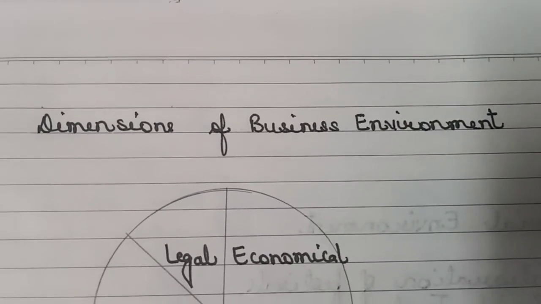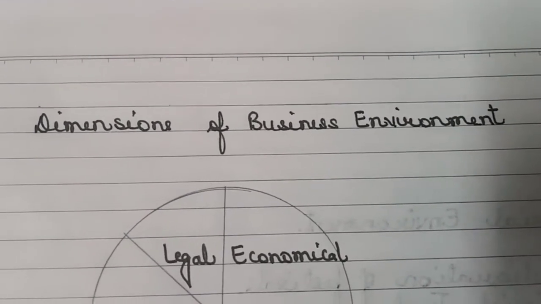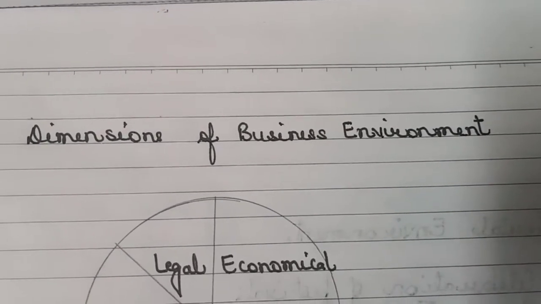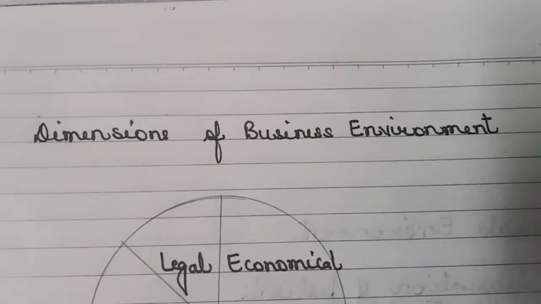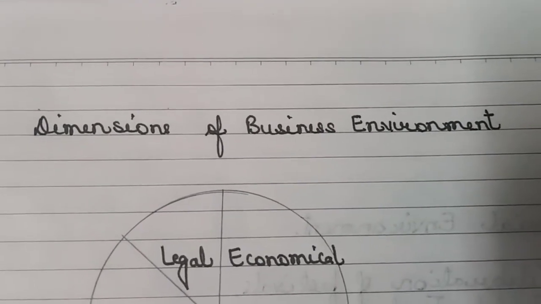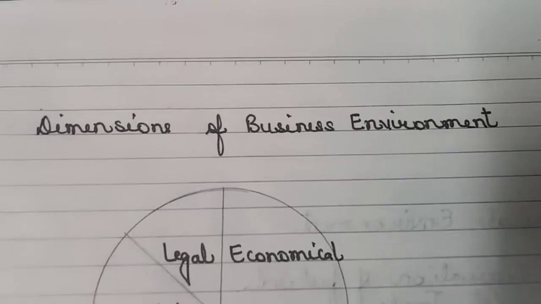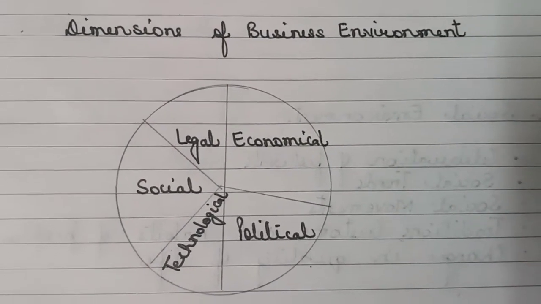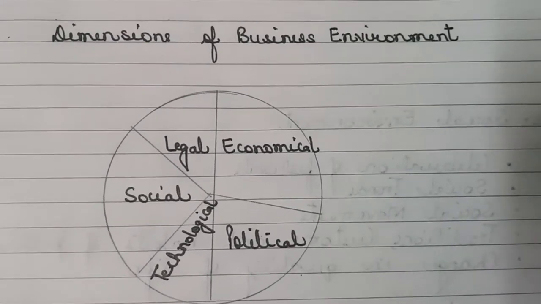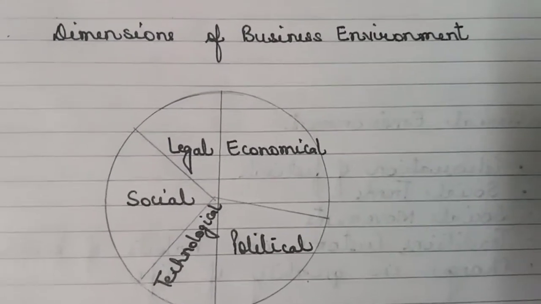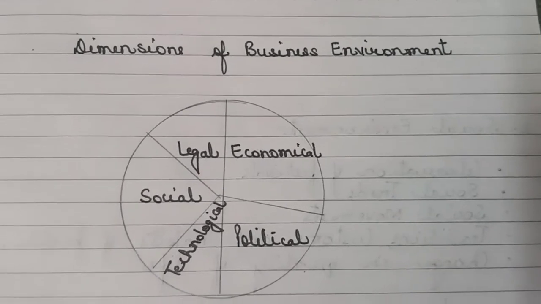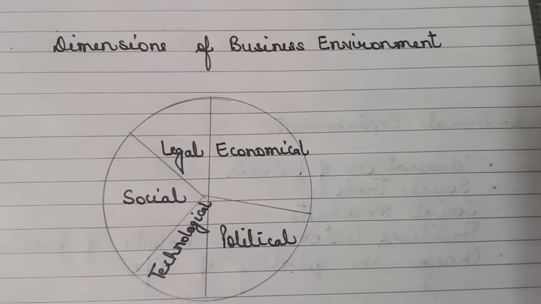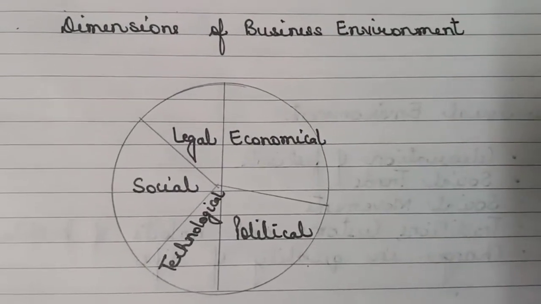Dimensions simply refer to all the factors, forces, or institutions that directly or indirectly affect the business environment or the performance of a business institution. So the dimensions of business environment are legal, social, technological, political, and economical. So we have 5 dimensions of business environment. I repeat: legal, social, technological, political, and economical.